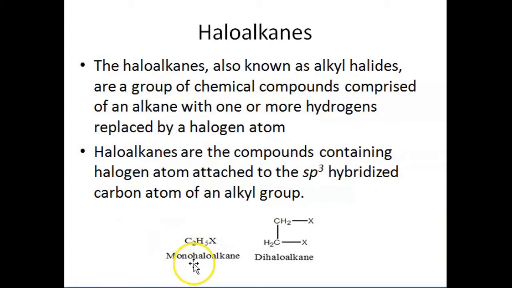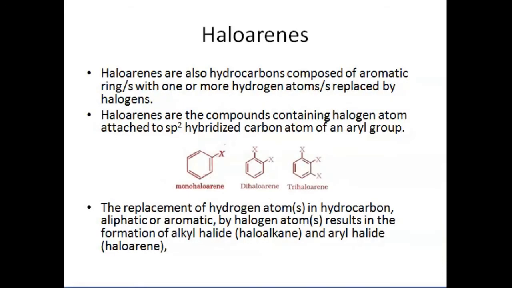For example, we could take it as monohaloalkanes, dihaloalkanes. We could have it in multiple ways. And haloarenes are also hydrocarbons, composed of an aromatic ring with one or more hydrogen atoms replaced by halogens. Haloarenes are the compounds containing a halogen atom attached to the sp2 hybridized carbon atom of an aryl group. And we could have different types of haloarenes, that is monohaloarenes, dihaloarenes, trihaloarenes.